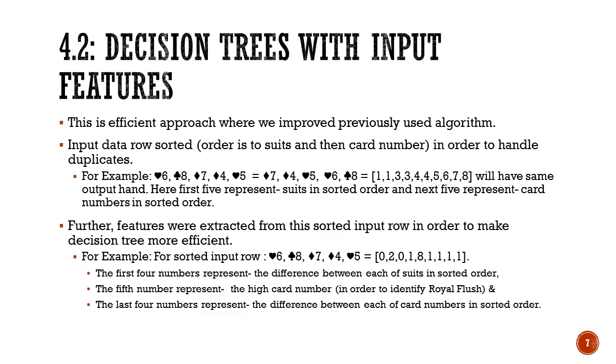There are two zeros because there are two hearts and the difference between the two hearts will be 0. Two zeros represent there are two cards of similar suits, and the fifth number represents the high card rank-wise, which will be helpful for determining if it is a royal flush. And the last four numbers represent the difference between each of the card numbers, which is similar to the suit numbers.